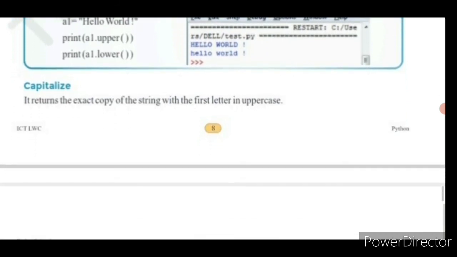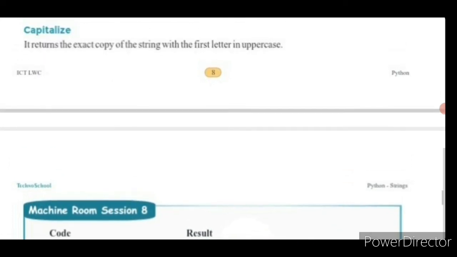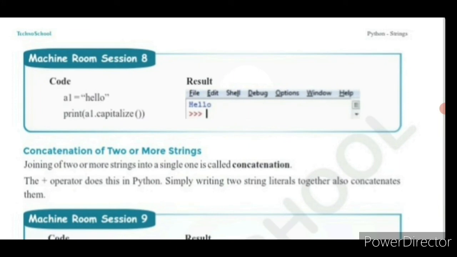Next we'll move on to capitalize. What is capitalize? It returns the exact copy of the string with the first letter in uppercase. It returns the same string that we store, but the only thing is that the first letter will be presented in uppercase if we use this capitalize function. See this example, it will be clear for you.